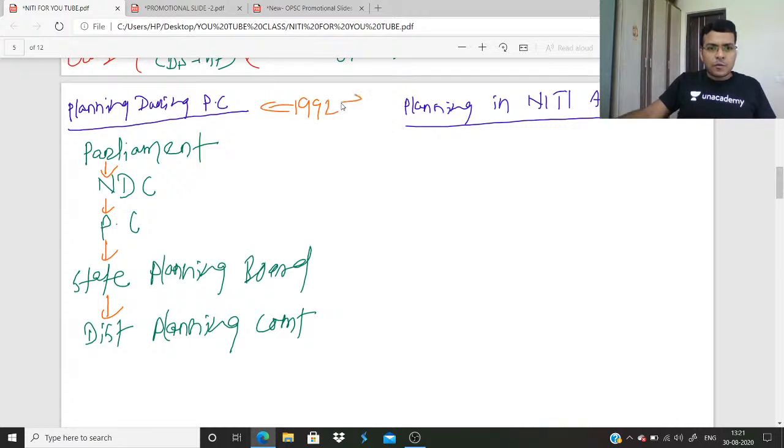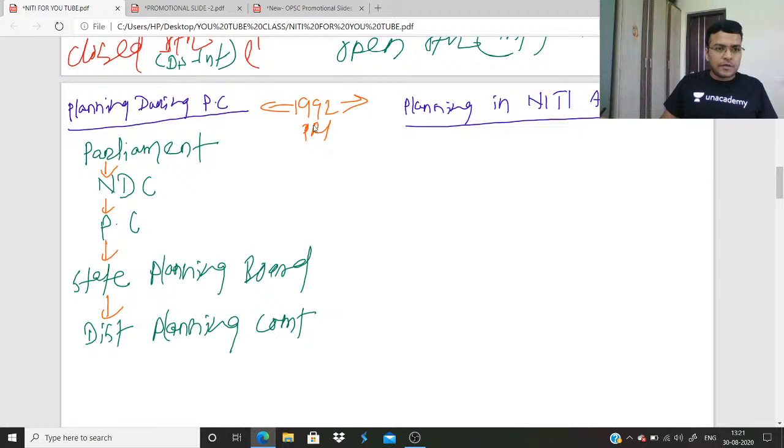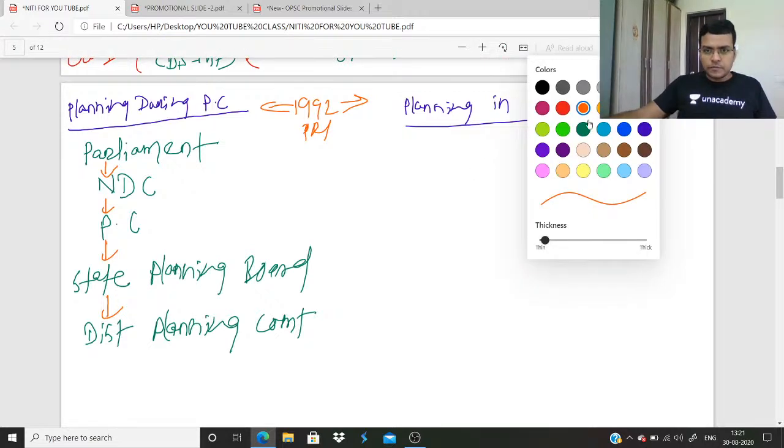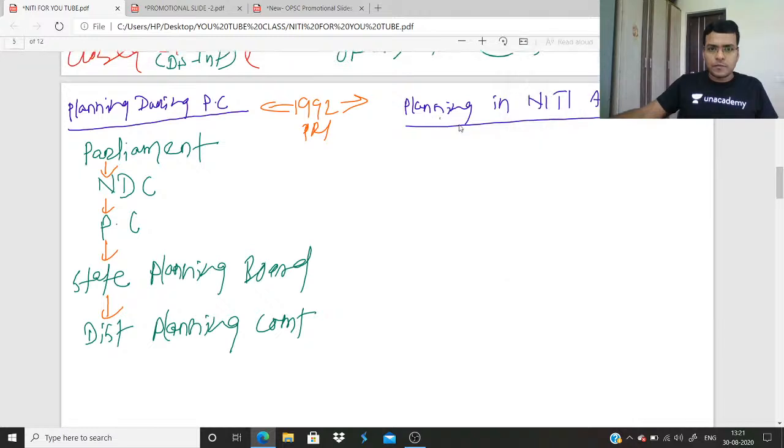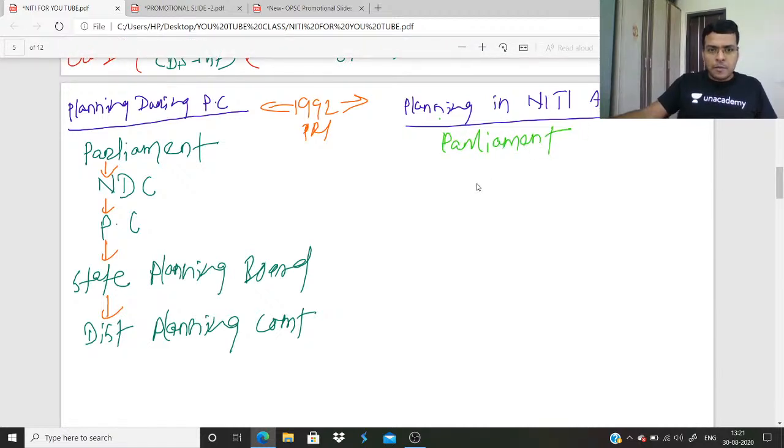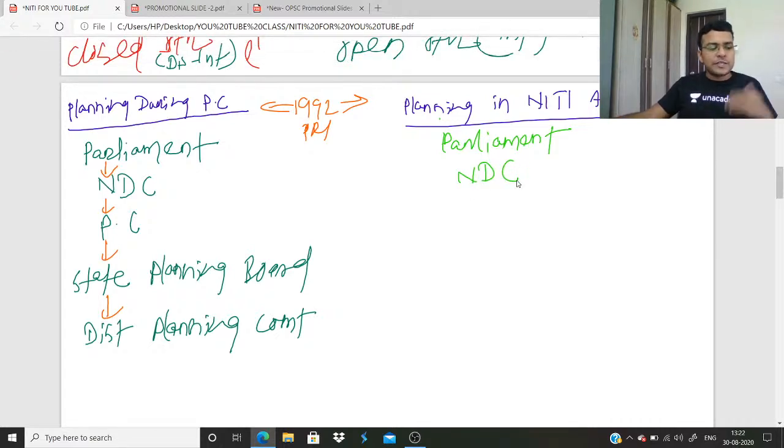1992, after PRI, some approach has changed. Now what is the approach of planning? Same thing, planning in NITI Aayog. You need to draw this diagram. Parliament, NDC. Listen, NDC is not abolished, but it is dysfunctional.